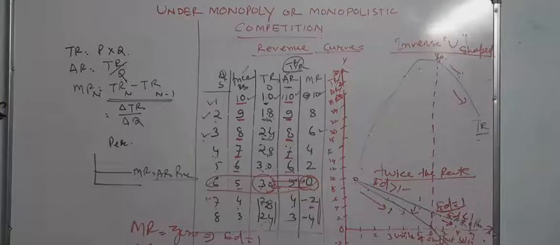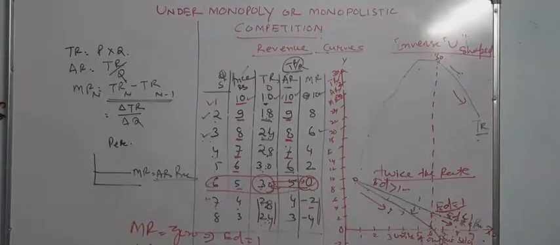Now the relationship between AR and MR: when AR is constant, at that time AR equals MR. And when AR falls, MR also falls, but MR falls at twice the rate at which AR falls.